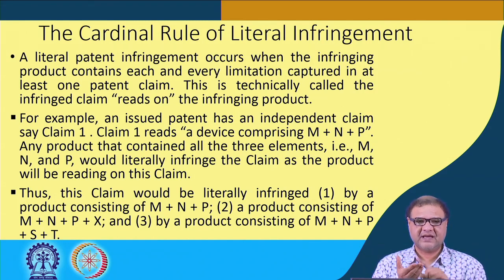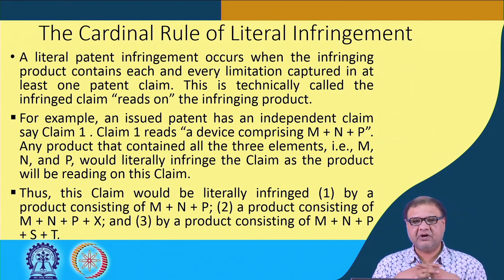One product consists of M and P, and clearly it violates the patent literally. Another product contains some additional feature, say for example, it contains M and P and in addition to that it also contains X. In that case it is also an infringement of the patent, because all the limitations of the claim are present in this product.